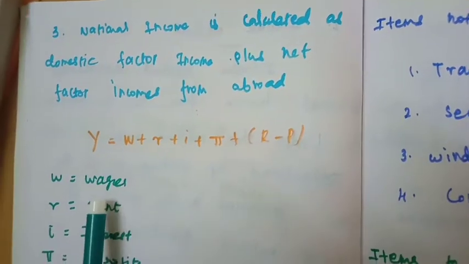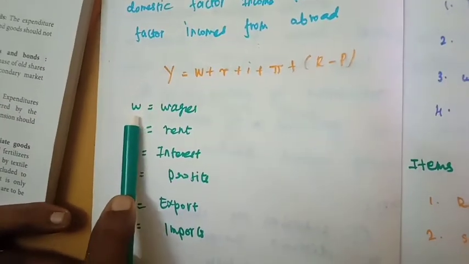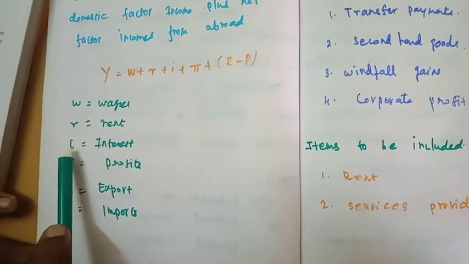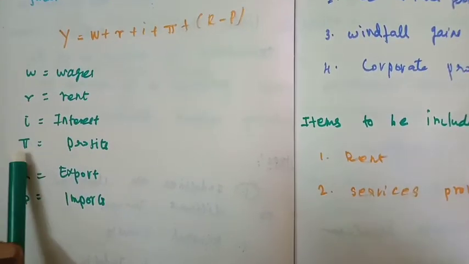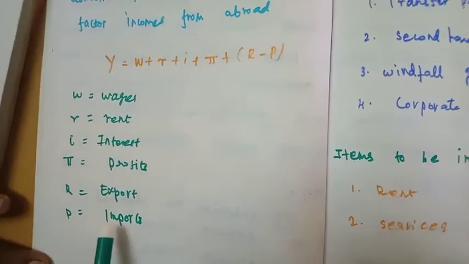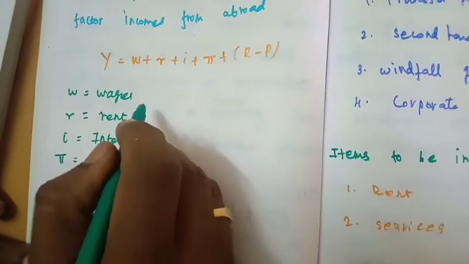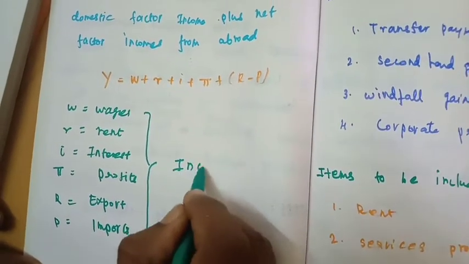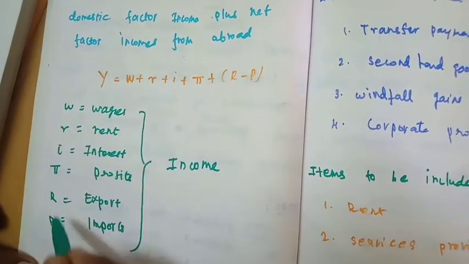We will explain one by one. W denotes wages, R means rent, I means interest, P means profits, X means exports, and M means imports. From this formula we get the income by adding all these items.